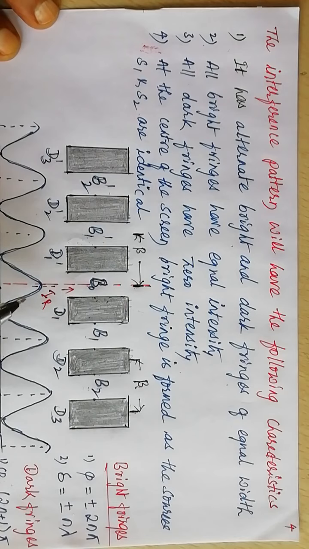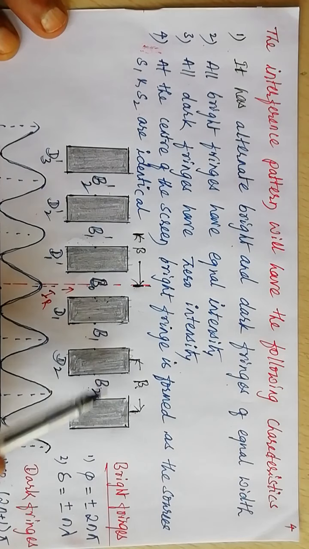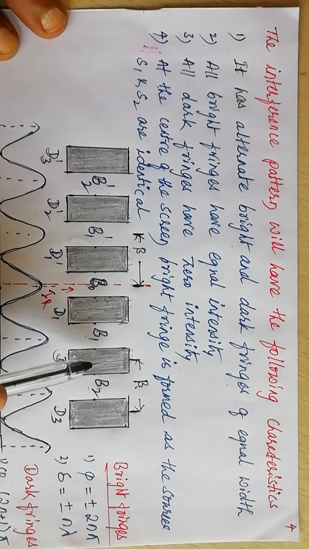Meaning the amplitude of the wave coming from S1 is say A, then the amplitude of the wave coming from S2 is also A. For constructive interference, the resultant amplitude R becomes 2A, and for destructive interference, where the dark bands are formed, the resultant amplitude becomes 0, then the intensity of light also becomes 0. If the amplitudes of the waves coming from S1 and S2 are not the same, then the dark band is not completely dark, it is less bright compared to the bright bands.